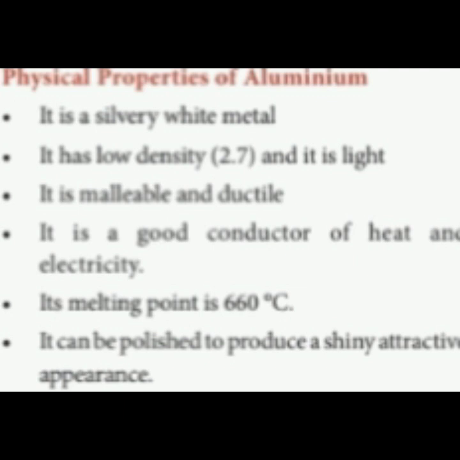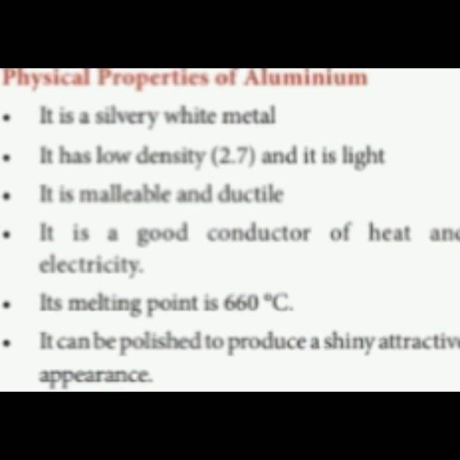The third point, it is malleable and ductile. That is, aluminium can be made into sheets or made into rods. That is called the malleable and ductile property. Then it's a good conductor of heat and electricity, which means many aluminium wires are used for conduction. In electrical cable wire, aluminium metal is used. Then its melting point is 660 degrees Celsius. That means at this temperature, the aluminium metal starts to melt.